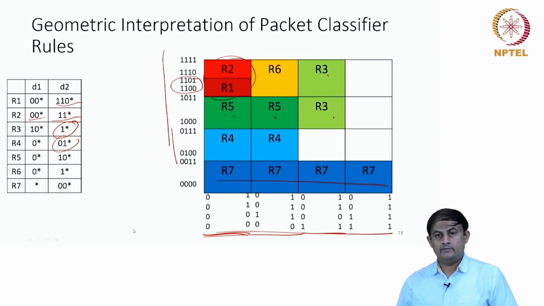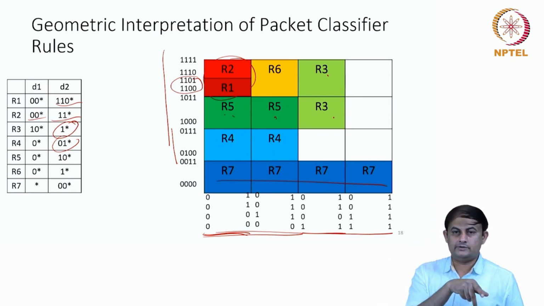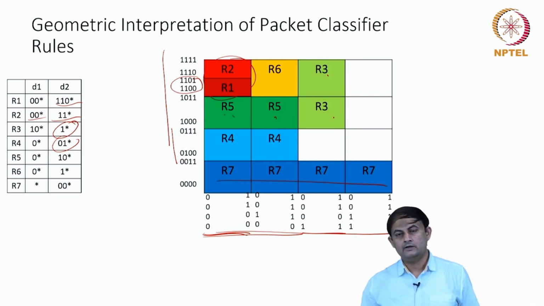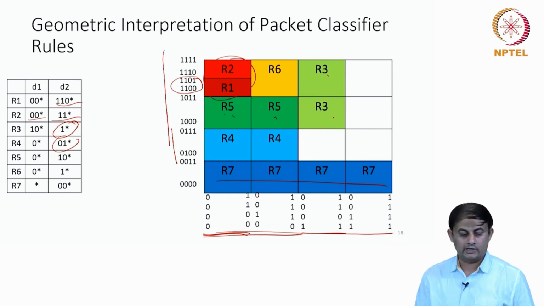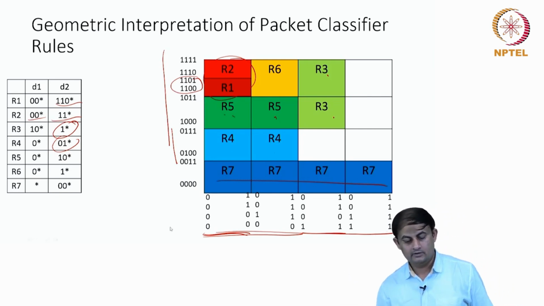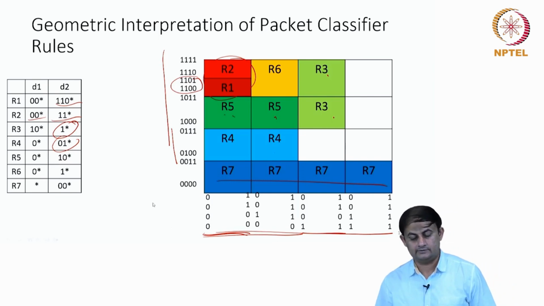And if you have an algorithm which can point out in which hypercube space the point is actually falling, where point means the attributes you are picking from the packet, you use that particular rule, whatever action that rule says, you apply to that particular packet. So you can use this interpretation to do the classification.